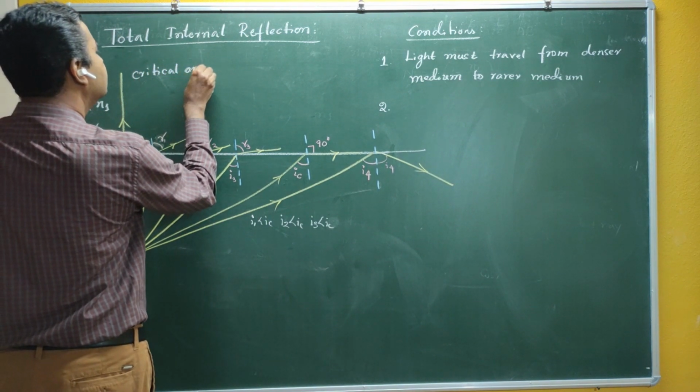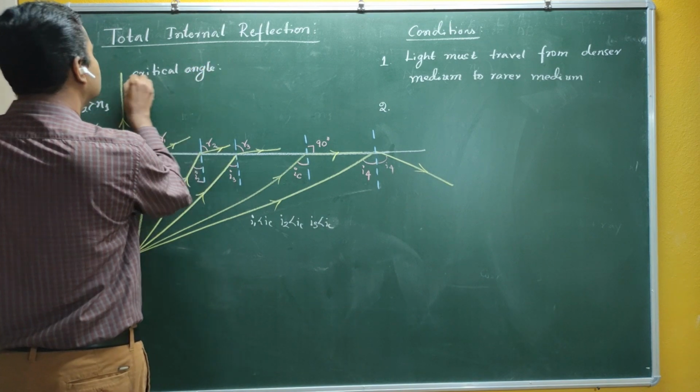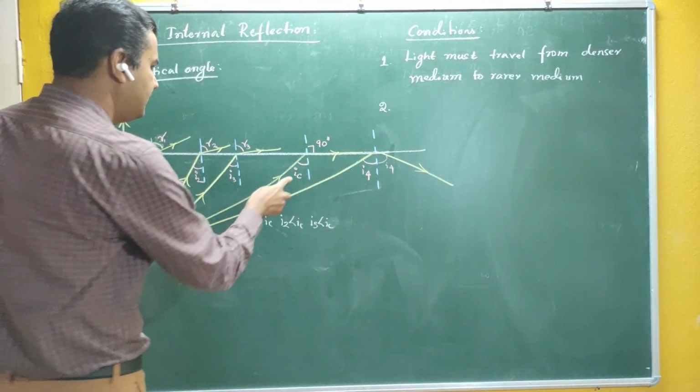Critical angle. What is critical angle? Very simple.